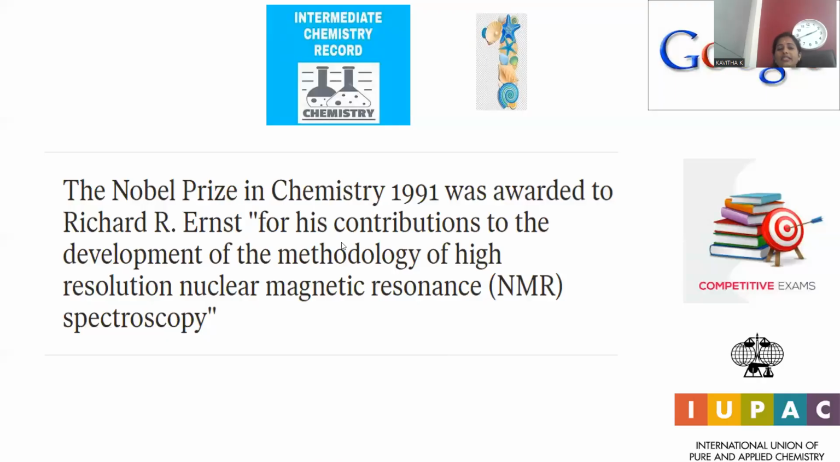The Nobel Prize in chemistry for the year 1991 was awarded to Richard R. Ernst for his contributions to the development of methodology of high-resolution NMR, nuclear magnetic resonance spectroscopy. NMR is the analytical tool that has the highest extent of contribution to research and invention of new kinds of materials in scientific research.